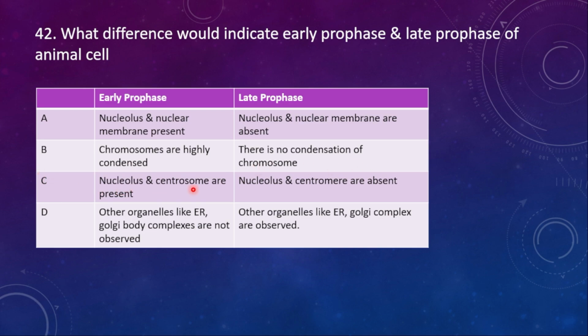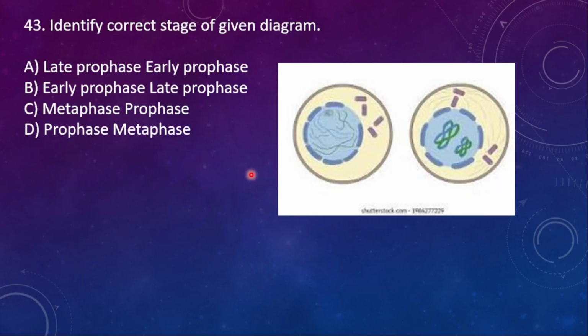C, nucleolus and centrosome are present, versus nucleolus and centrosome absent. D, other organelles like ER and Golgi body complex are not observed, versus observed. So here the right option is option B. Chromosomes are highly condensed and then there is no condensation of chromosomes.